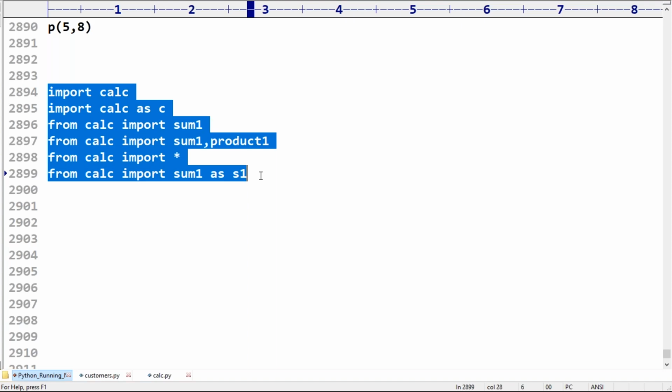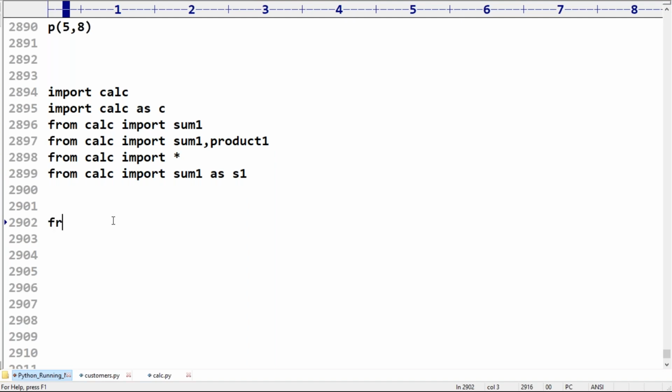Clear? Are you feeling comfortable? Someone is asking about from calc import star as a. What is the meaning of this? Piyush, the Python virtual machine will be confused. Can you access all the members with one word? No. Member to member, a different name must be required. That's why it is invalid. We have flexibility, but not complete flexibility. It's always a bigger problem. We have facilities up to a certain level.